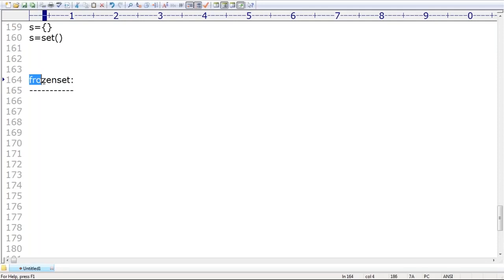Sir, have you observed? Frozen. Frozen means what? Fixed, sir. This set is already frozen, already fixed. No one is allowed to change the content. Then happily we can go for frozen set. Sir, how can I create a frozen set? Just take a very, very special case, sir. s is equal to 10, 20, 30, 40 is there.